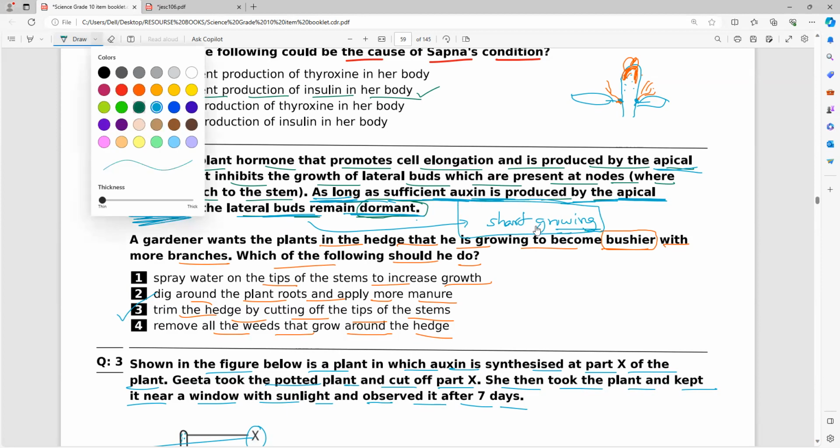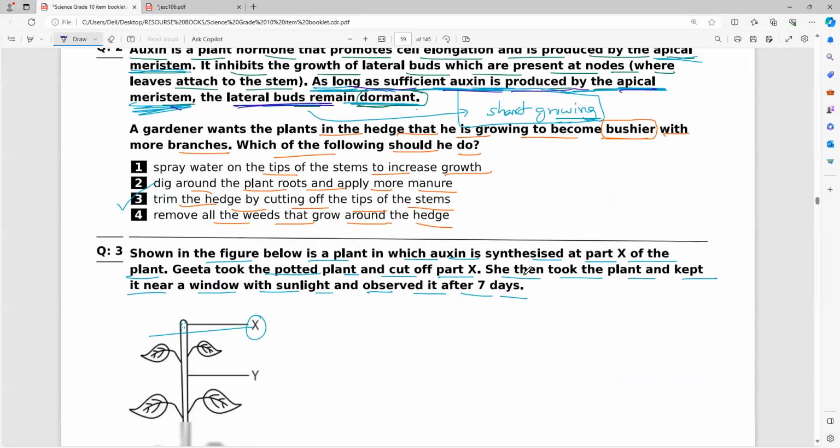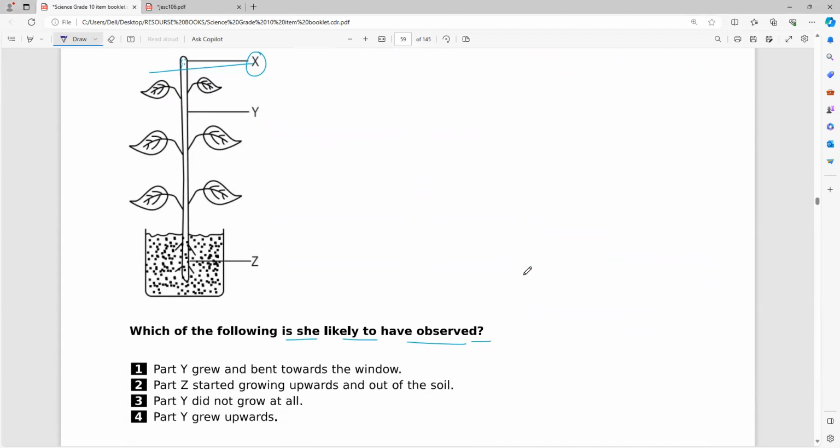You all should get involved, it's your class, your subject that you are writing. What will happen if auxins are produced at the apical meristem? No growth in the lateral buds. Lateral buds means, again I'm extending the plant, the area between the stem and the leaf, where a new branch will come, or it may turn into a flower or fruit or whatever. So the lateral buds will start growing. If the head is cut, lateral buds will grow.